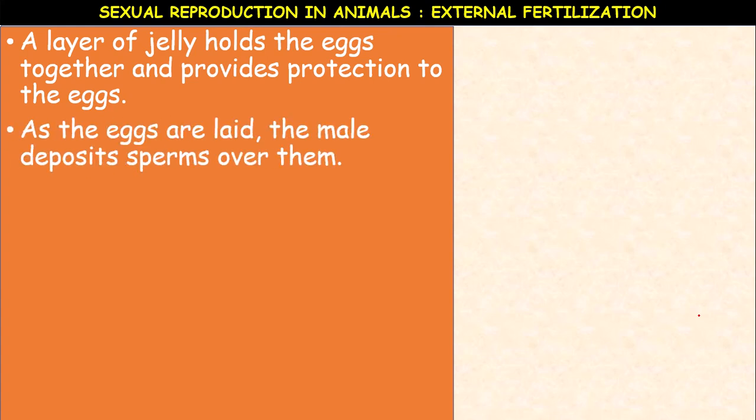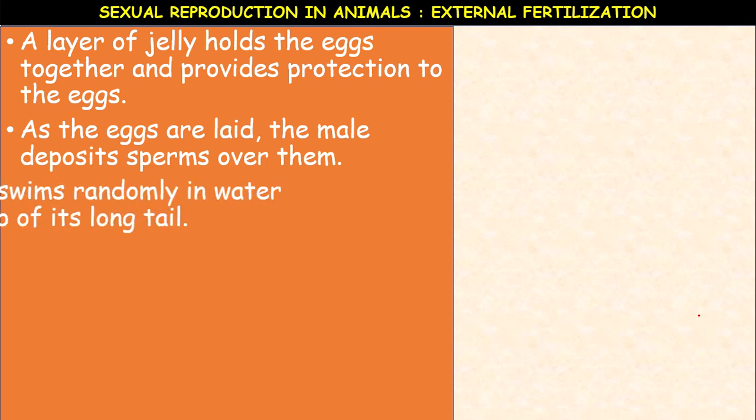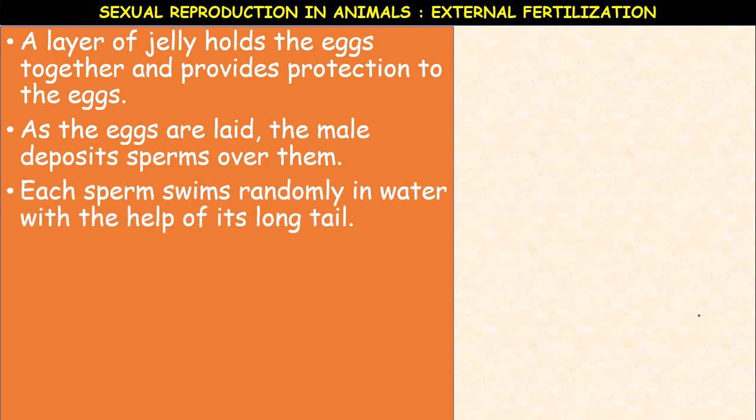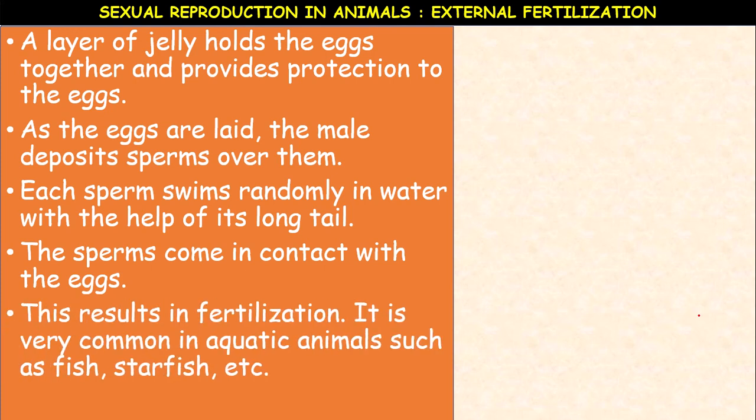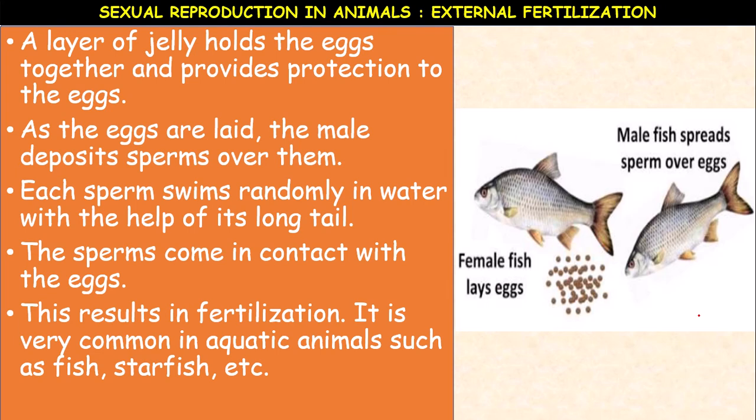As the eggs are laid, the male deposits spermatozoa over them. Each sperm swims randomly in water with the help of its long tail, and the sperms come in contact with the eggs. This results in fertilization. It is very common in aquatic animals such as fish and starfish. Just like the frog, fish and starfish also have the similar type of fertilization.